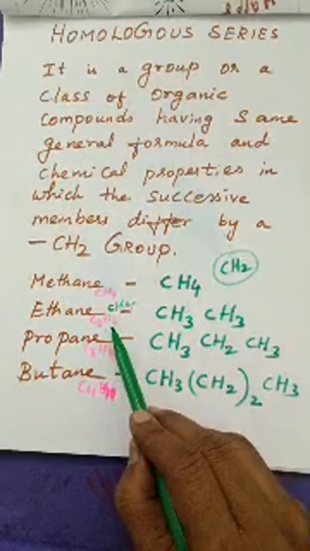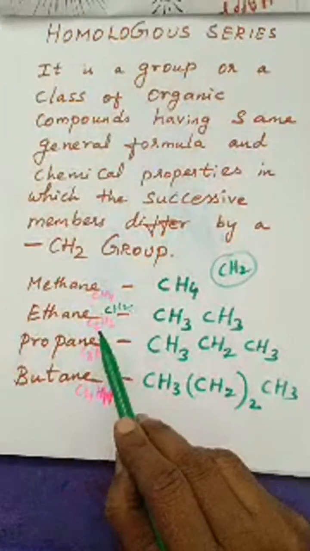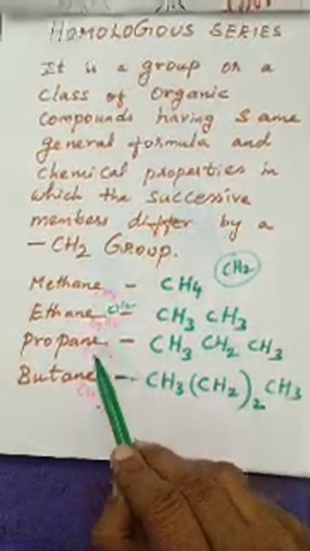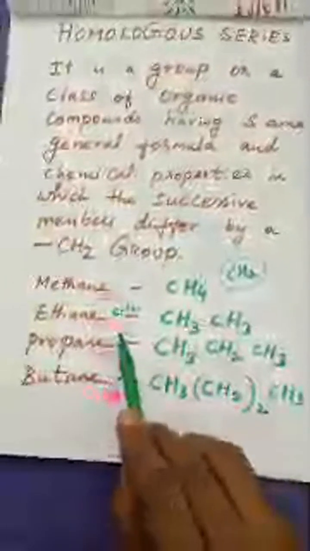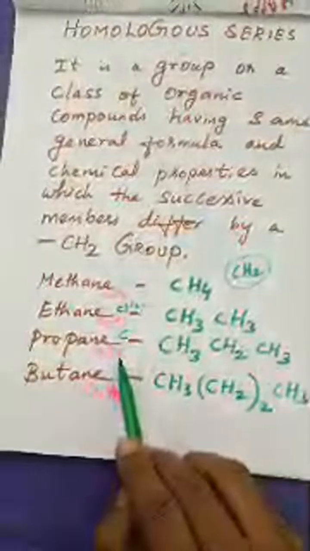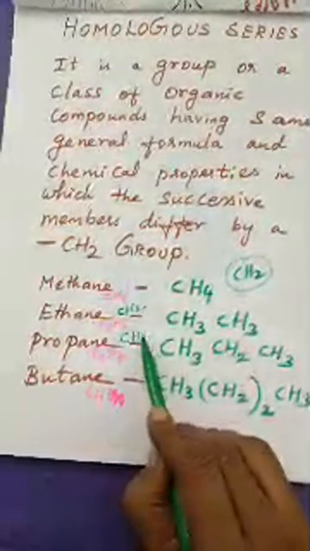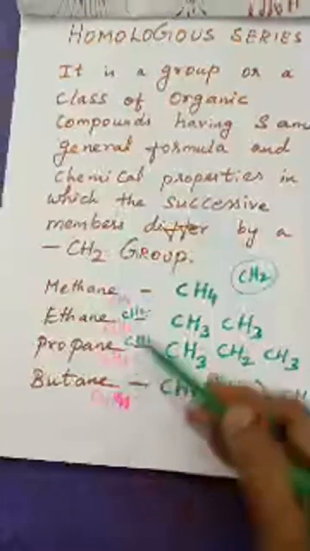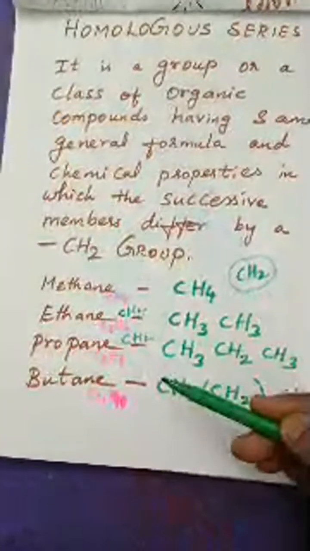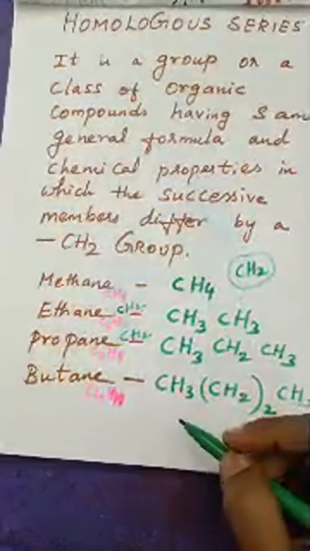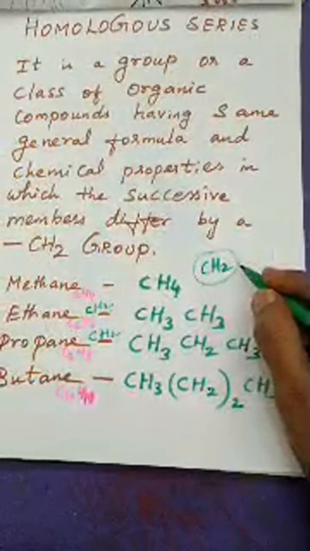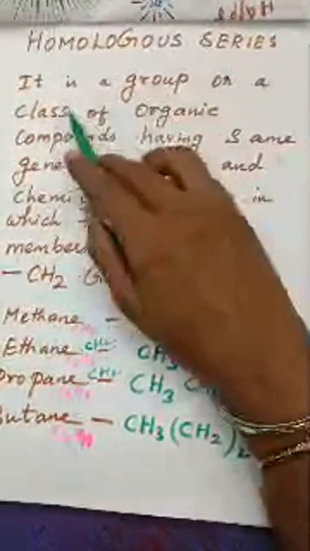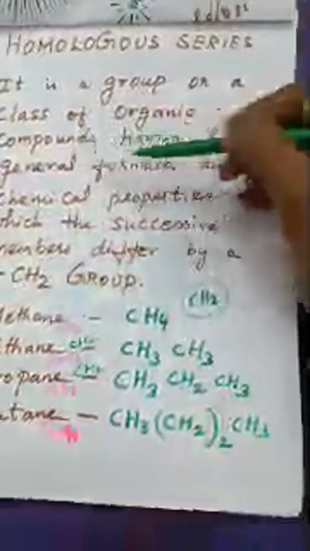Similarly, if you compare ethane and propane, ethane has C2 and propane has C3. Again one carbon difference, and H6 is there in ethane, H8 in propane. There is an H2 difference. So like this, successive members in a series of organic compounds differ by a methylene group, CH2. It is a group or class of organic compounds having the same general formula.